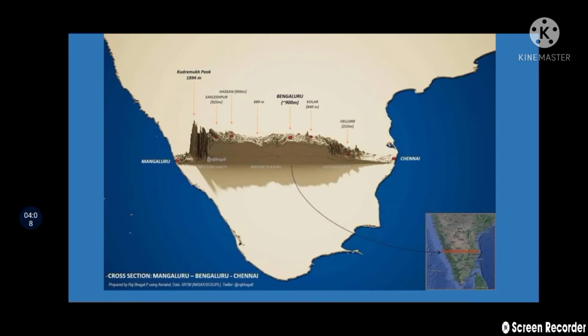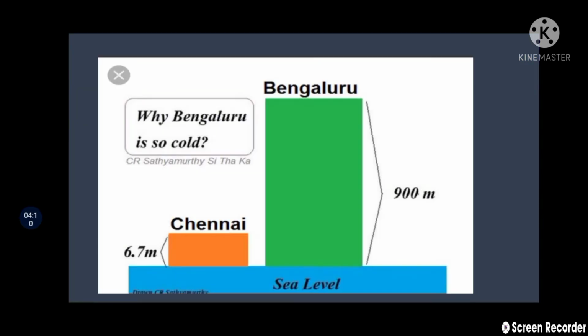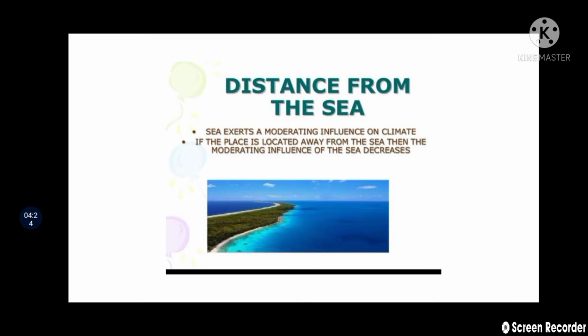So this we have discussed in the last class, right? Bangalore is colder than Chennai. So what is the reason behind that? That it is located at a higher altitude. Okay students?